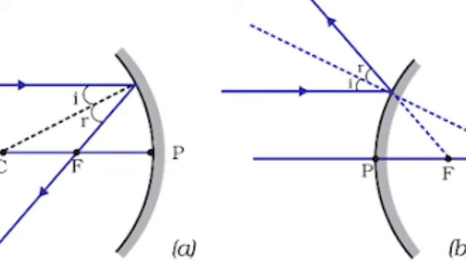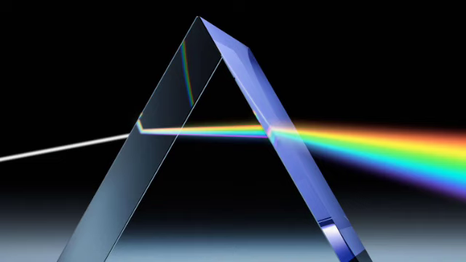A ray of light traveling through the principal focus, after refraction from a convex lens, will emerge parallel to the principal axis. This is represented in figure. A ray of light that seems to meet at the principal focus of a concave lens, after refraction, will emerge parallel to the principal axis. This is represented in figure D. A ray of light traveling through the optical center of a lens will emerge without any deviation. This is represented in figure E and figure F.